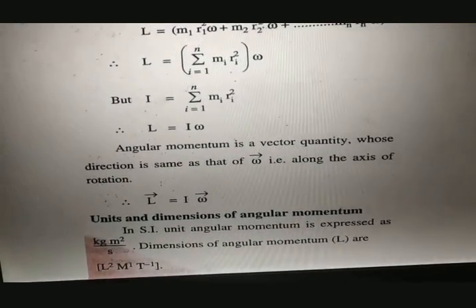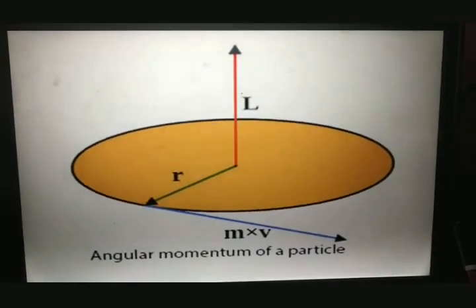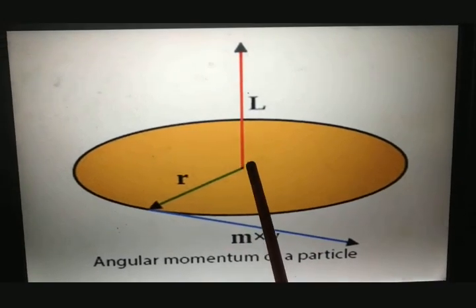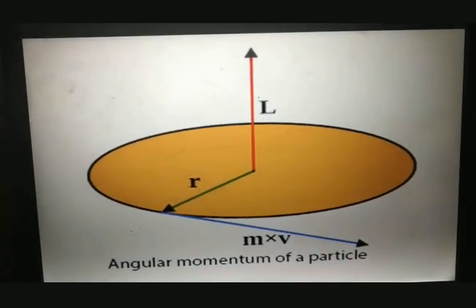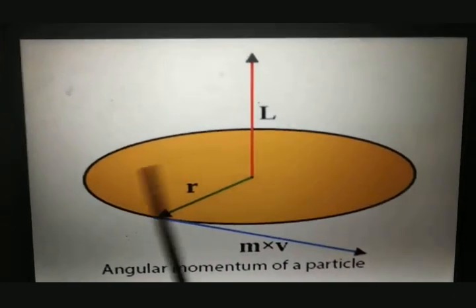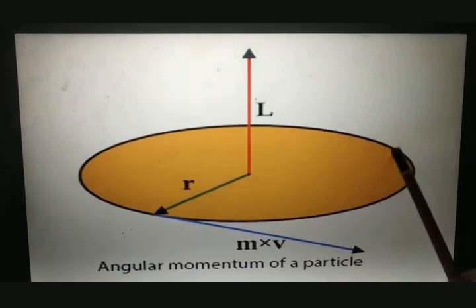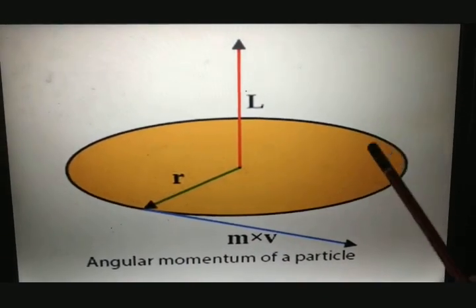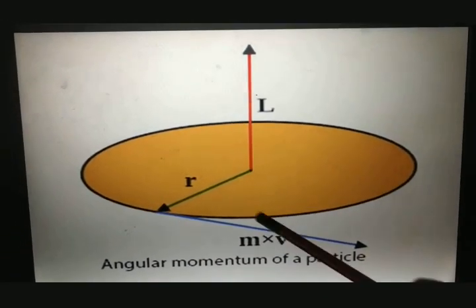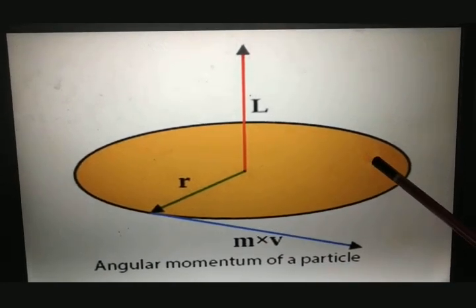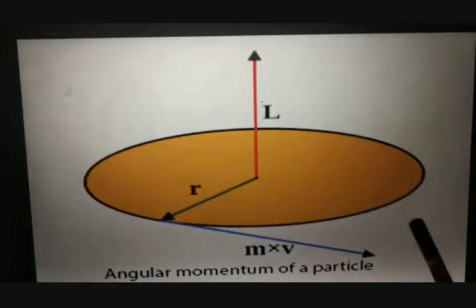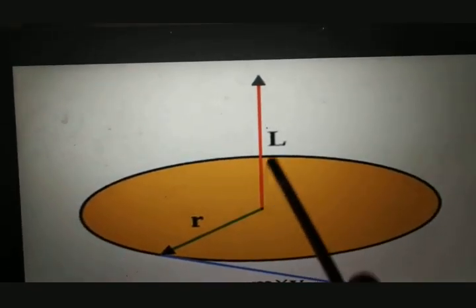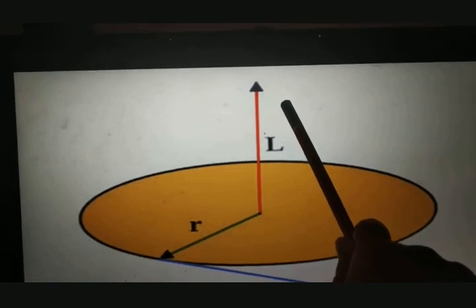Now let me show you the direction. Here is one diagram. This is the p, this is the r. This is the direction of L. If the particle is moving here anti-clockwise, then by the right hand thumb rule, if the body is performing anti-clockwise rotation, your angular momentum will be along the axis in the upward direction.